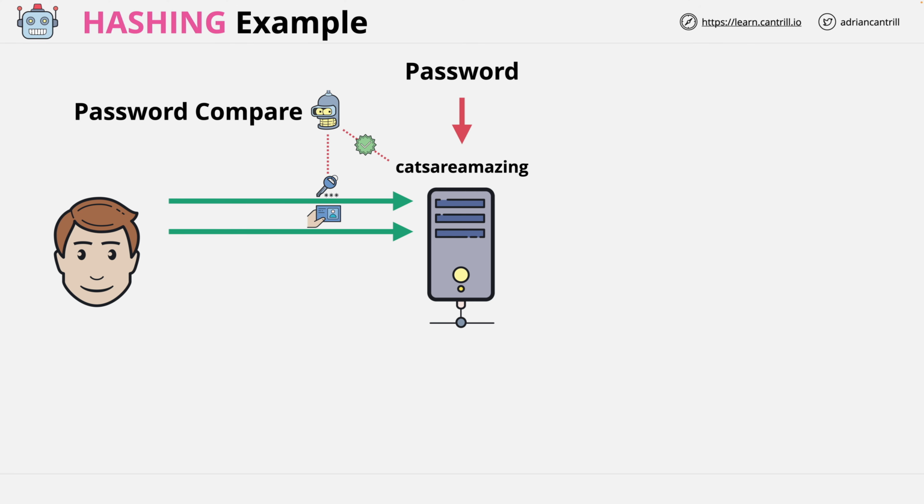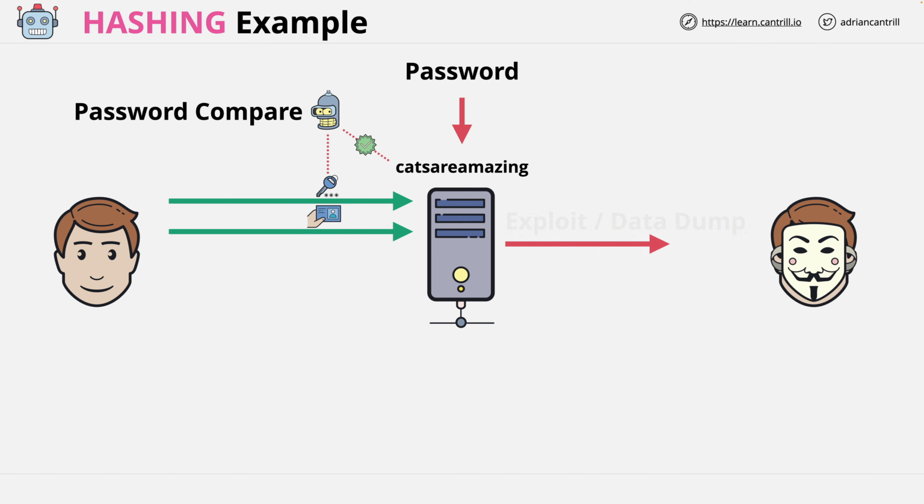Now, even if you encrypt your password in transit, and even if the password is encrypted when stored on the server, your password still exists on that server. And it means if the server is ever exploited, then a bad actor will have access at worst to your password and at best an encrypted version of your password. Assuming a full data dump or a long-term exploit, it's pretty trivial to get the plaintext version of your password in this way. And then if you use that password on other services, those services are also at risk.